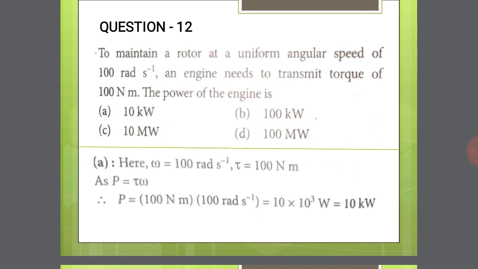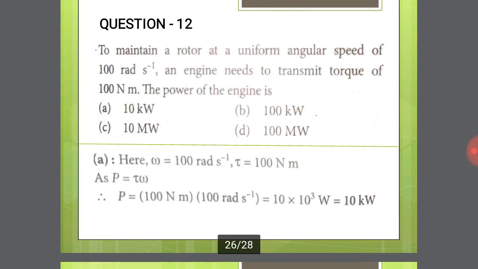We have to calculate the power transmitted by the engine. Using the formula P is equal to tau into omega, torque tau is 100 and omega is 100. Simplifying, we get 10 into 10 to the power of 3 watt, that is 10 kilowatt. Option A is the right answer.